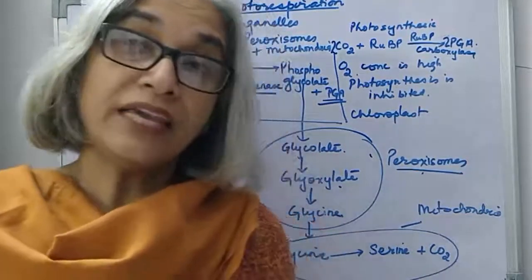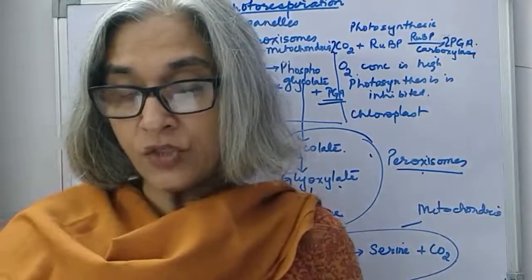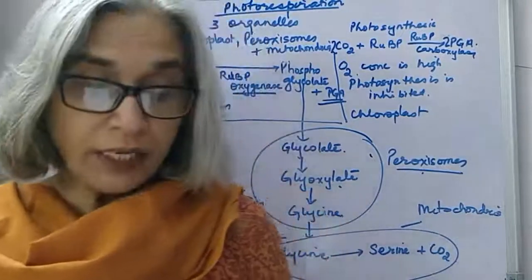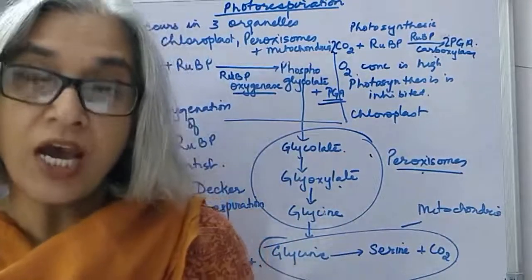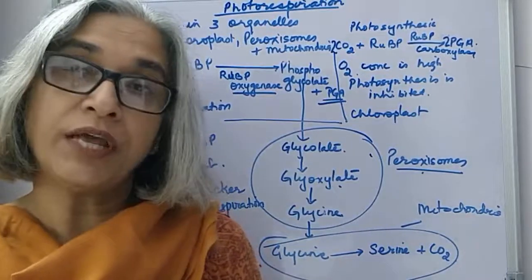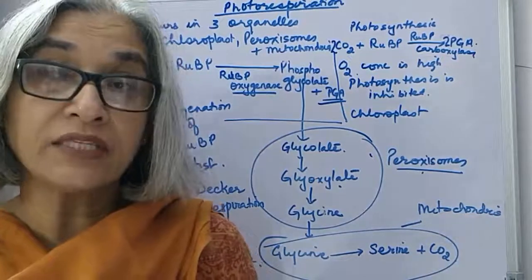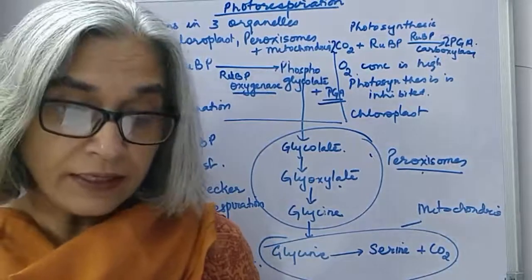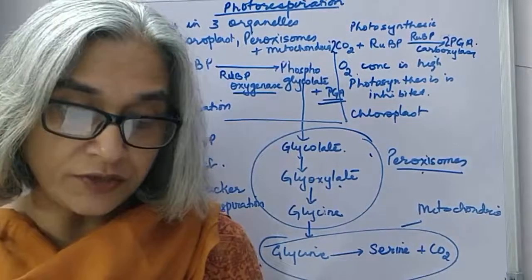But it has a useful role also. Photorespiration is useful in protecting the plants from photooxidative damage under conditions of high light and limited carbon dioxide supply, so that the plants do not get damaged in high light and less carbon dioxide concentration.